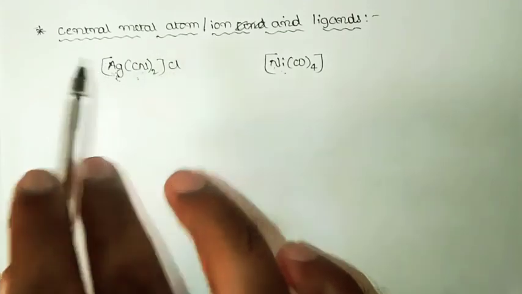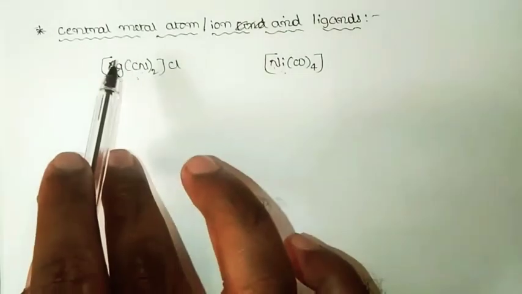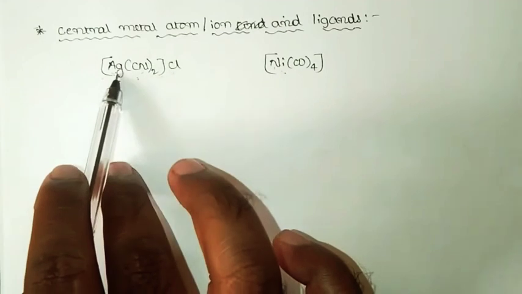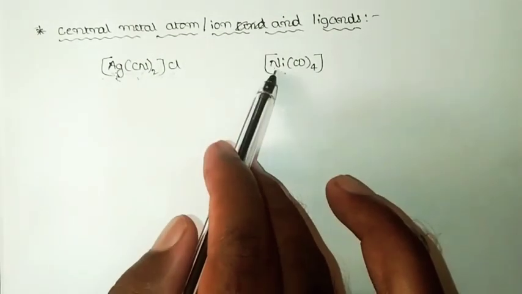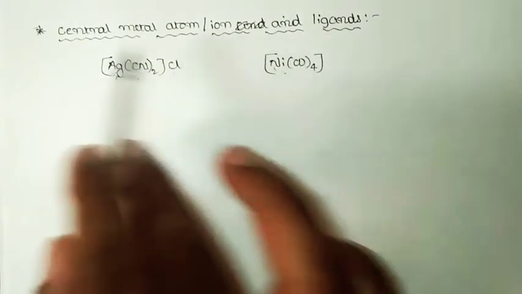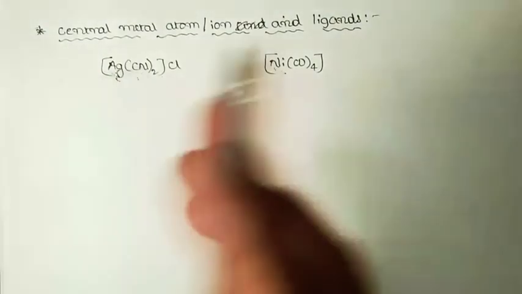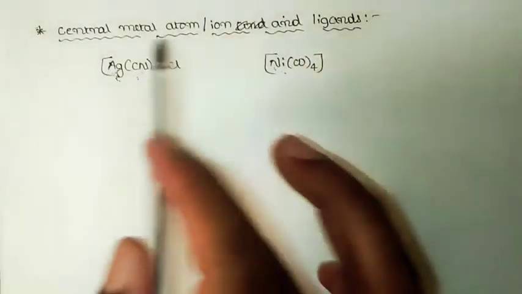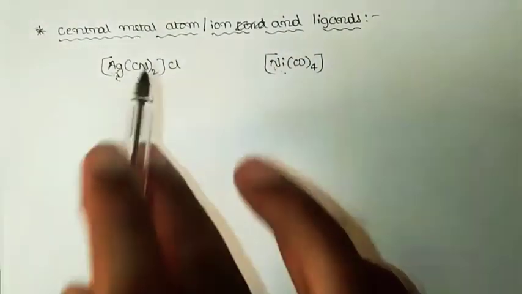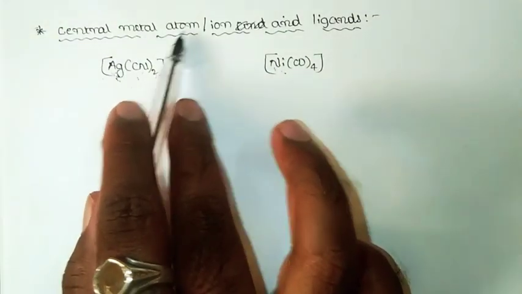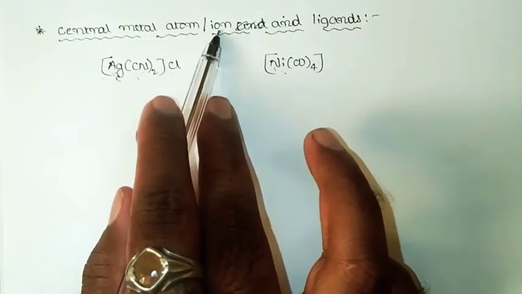So once again, the metal will always exist in the form of a cation. The metal atom or ion to which one or more neutral molecules or ions are coordinated is called the central metal atom or central metal ion.